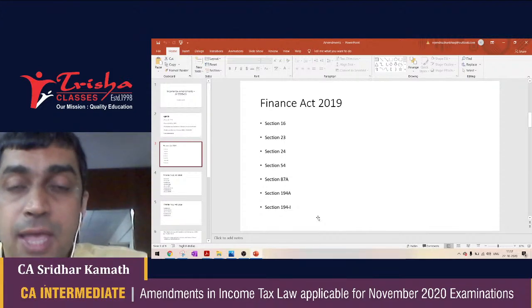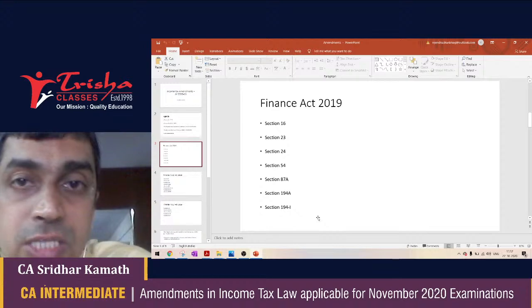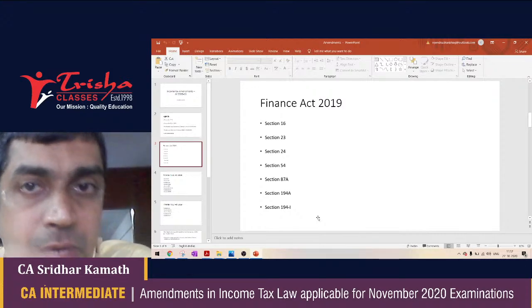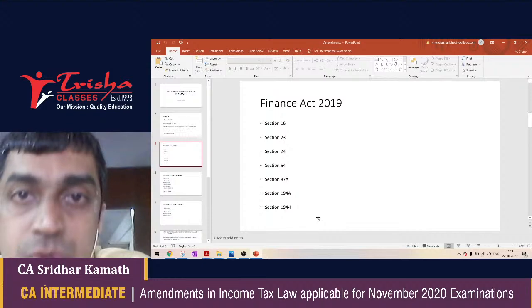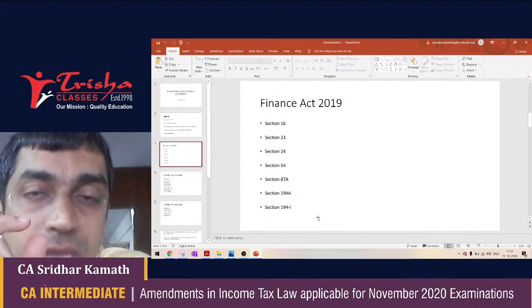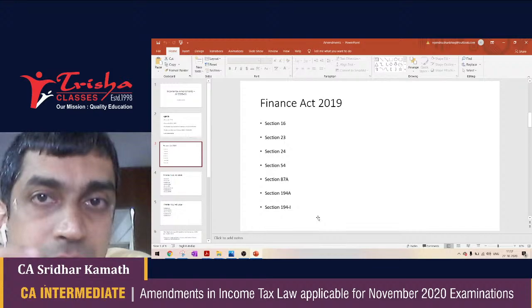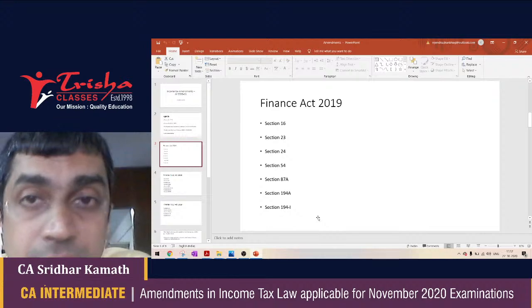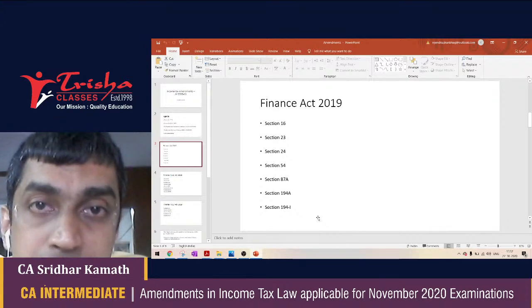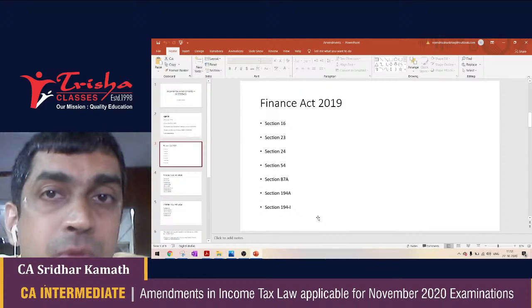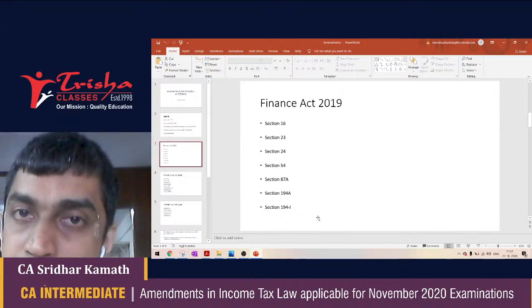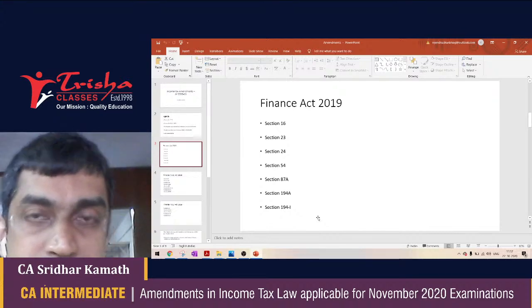Section 54 speaks about exemption from capital gains when you are selling a residential house. You can purchase or construct now up to two residential houses within the time limit mentioned in Section 54, and only if the capital gains that you are proposing to exempt do not exceed 2 crore rupees. 87A now says rebate from income tax is applicable up to a total income of 5 lakh rupees, and the total rebate would be actual tax payable or rupees 12,500, whichever is less.